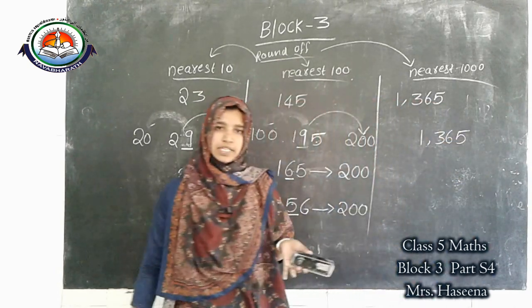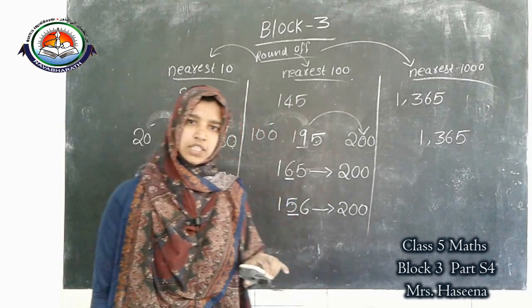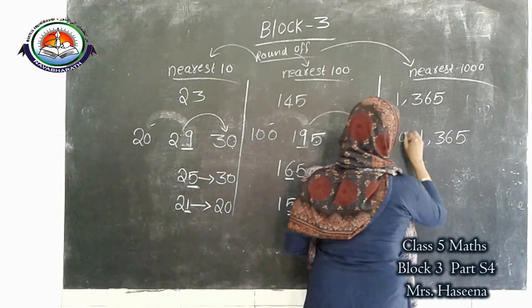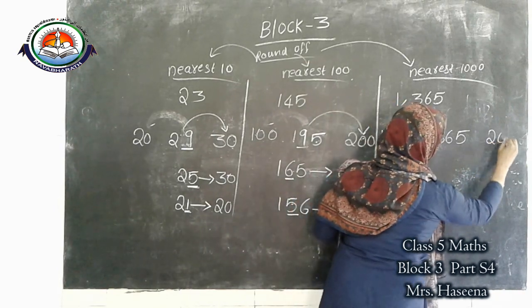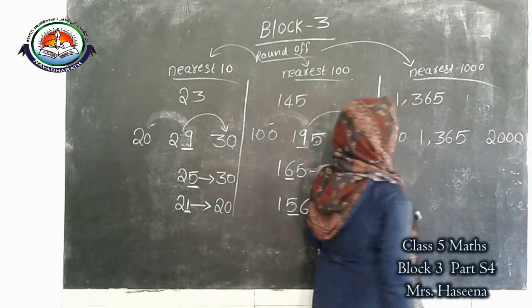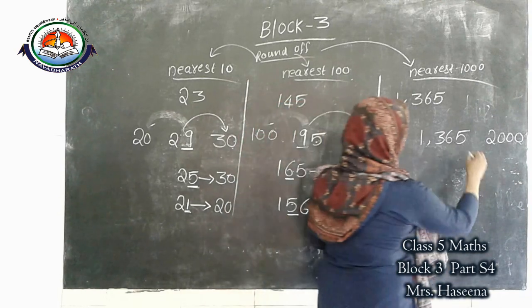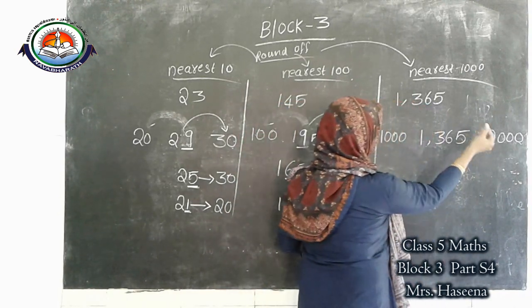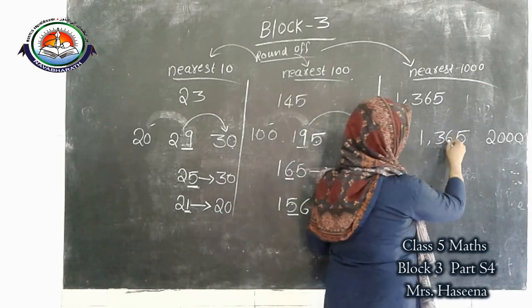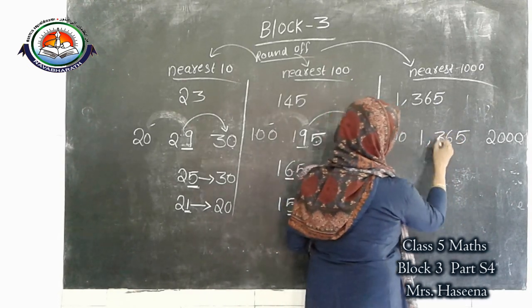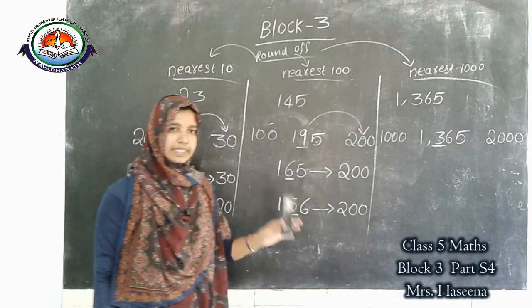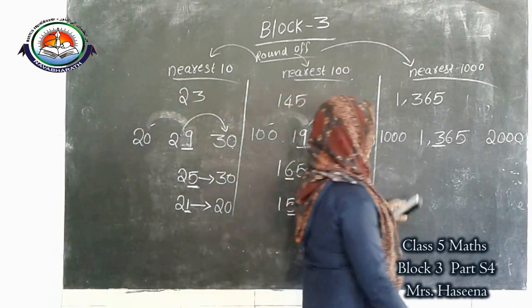1365 lies between which two thousands? Yes, 1000 and 2000. This place, the ones place, is for rounding off to the nearest 10. This place is for rounding off to the nearest 100. This place is for rounding off to the nearest 1000.